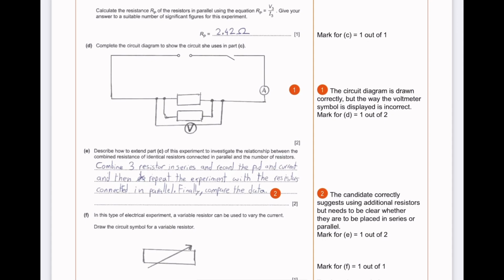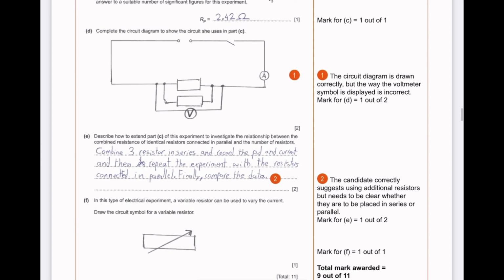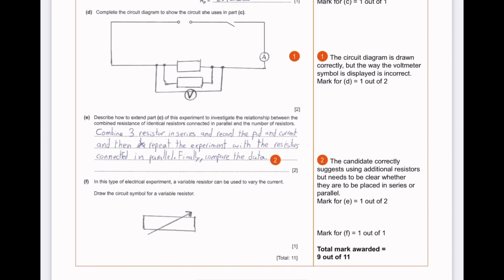I feel like this is something that people don't realize, that they mark this too, but this is Cambridge. You have to be perfect in everything. Next, we've been given: describe how to extend part C of this experiment to investigate the relationship between the combined resistance of identical resistors connected in parallel and the number of resistors. So here, the example E and F we did above in the introduction. Let's see what she says.